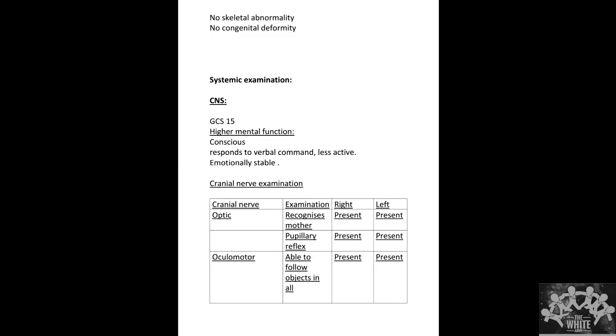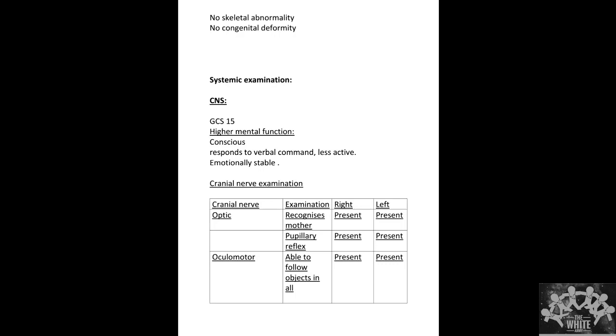Okay, now we'll come to the systemic examination. So what we know is it's a case of developmental delay, non-progressive, and we have to now differentiate between global developmental delay and cerebral palsy, right? And we have some other differential diagnoses also. We'll come to the diagnosis once we complete our examination. Go on.